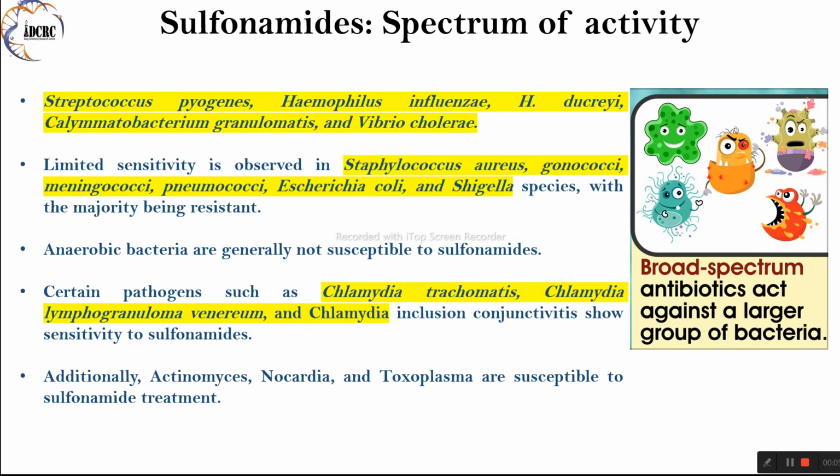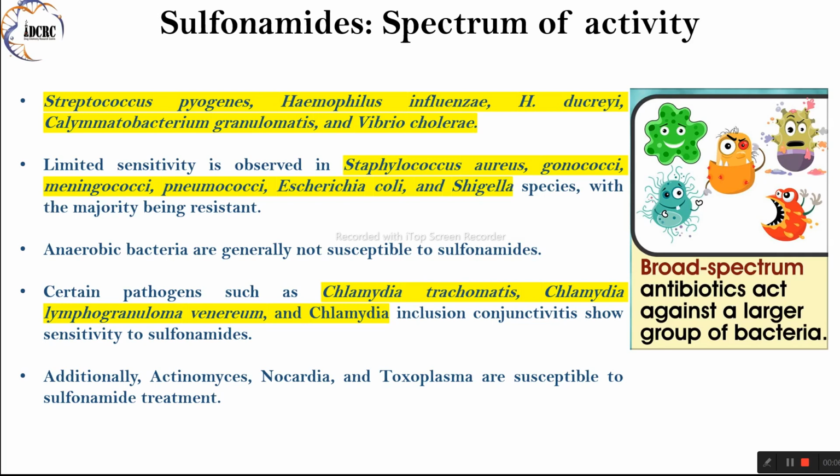Limited sensitivity. Staphylococcus aureus. While some strains of Staphylococcus aureus may show sensitivity to sulfonamides, the majority exhibit resistance. Staphylococcus aureus is a common cause of skin and soft tissue infections, as well as more serious infections like bacteremia and endocarditis.